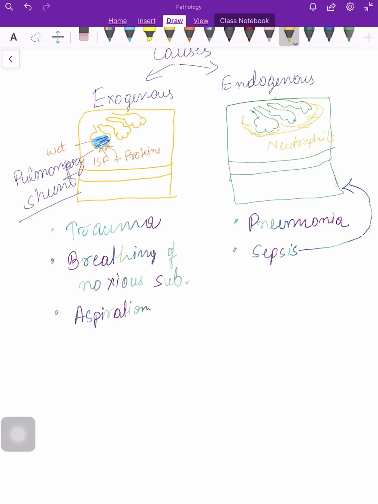When the alveolar membranes are damaged, the interstitial fluid and the proteins will get into the alveoli, so it will again lead to excess fluid in the alveoli of the lungs, which will lead to pulmonary edema.